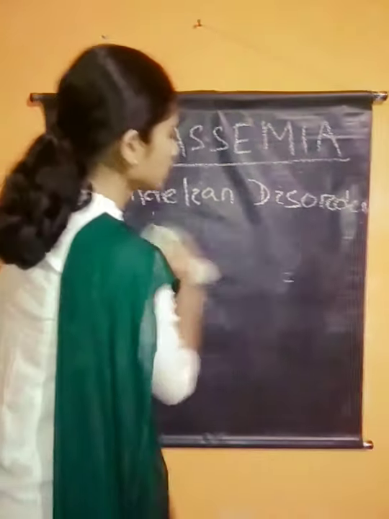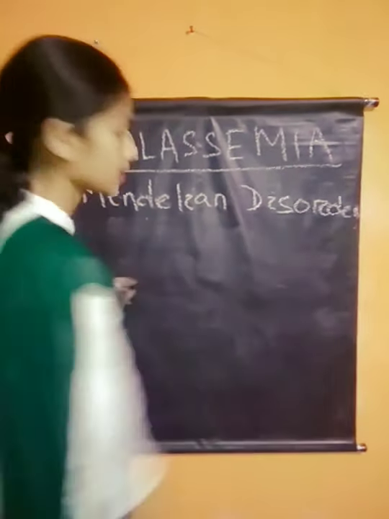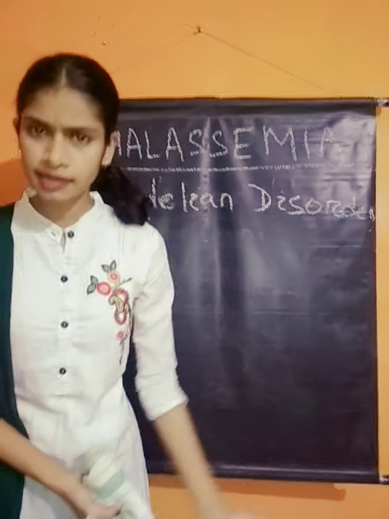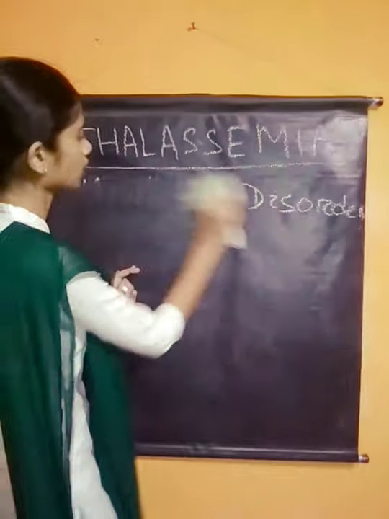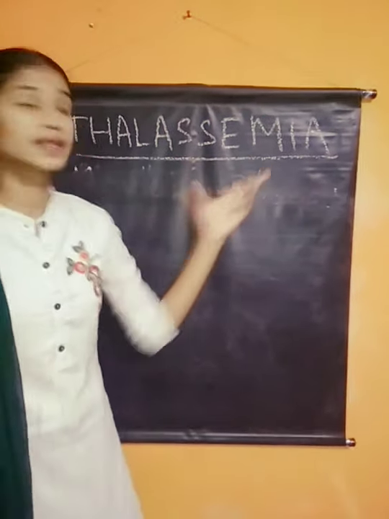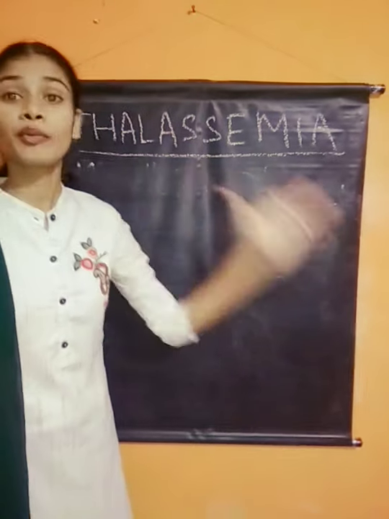So, though it's a Mendelian and recessive disorder, the alleles present in thalassemia are also recessive. Before talking about thalassemia, though it's a blood disorder, it's actually a hemoglobin disorder.